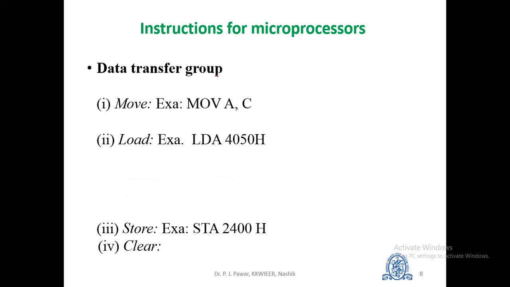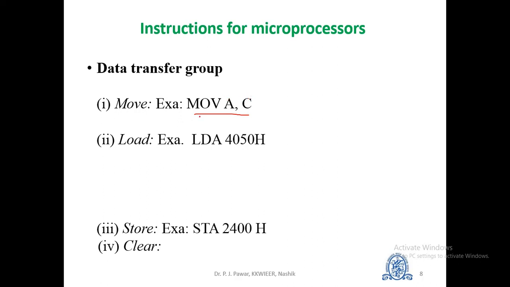The first one is the data transfer instruction. The different instructions in this data transfer group are move, load, store, and clear. First one is move. This instruction is used to move the data into a register or copy data from one register to another register. For example, when we say MOV A, C, it means the data is to be transferred from register C to an accumulator.